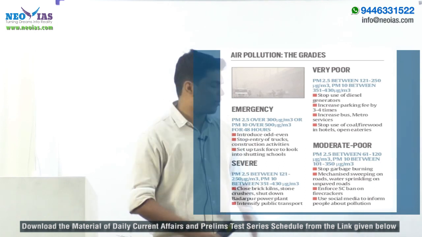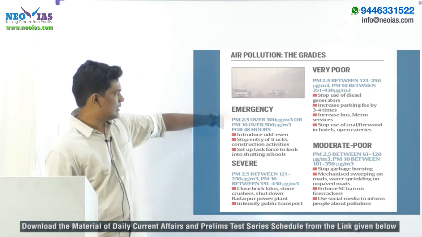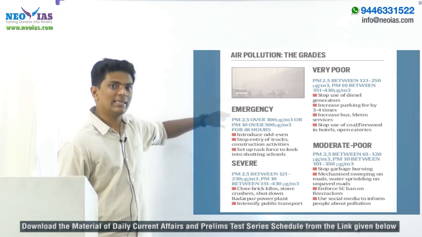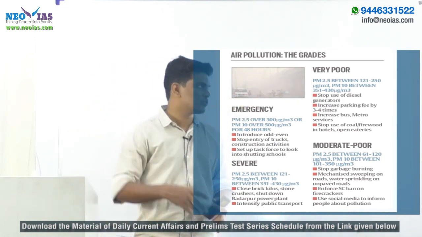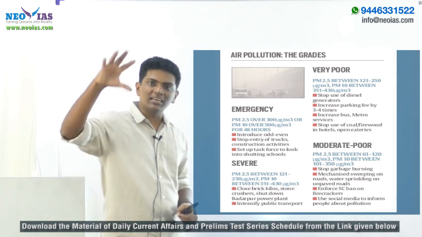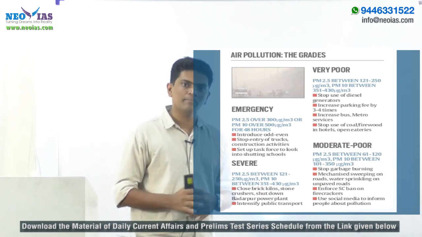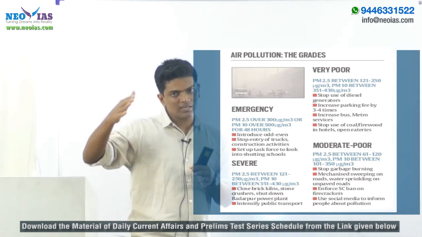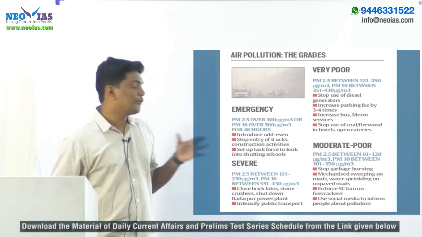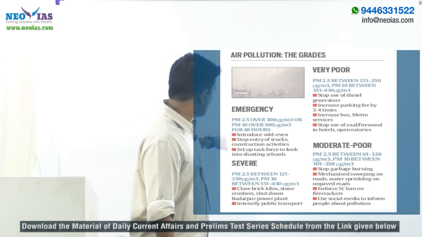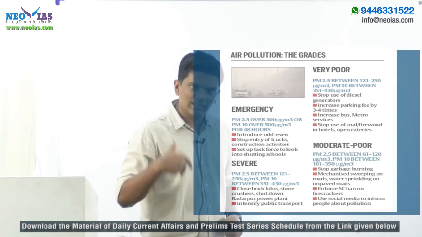The government has gone for taking these steps now, because otherwise what will happen? See this. This is emergency grade. So after moderate you have very poor and severe. According to the increase in air pollution, these grades will change, and if the air pollution reaches its peak, that means if the quantity of PM is very high continuously for 48 hours, it will be graded as emergency, and the response will be like introducing odd even scheme. Also stopping entry of trucks into Delhi and stopping of construction. So measures like this will be taken.